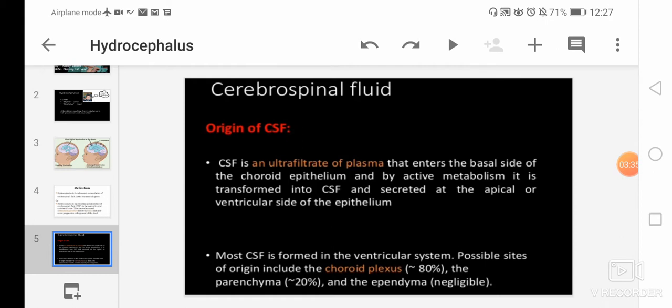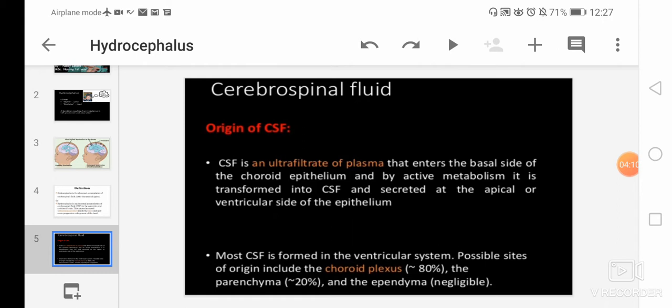So most of the CSF is formed in the ventricular system, and possible sites of origin include the choroid plexus, parenchyma, and ependyma. Most of the CSF originates from the choroid plexus, that is 80%, and a few originate from the parenchyma, that is 20%, and in the ependyma it is negligible.